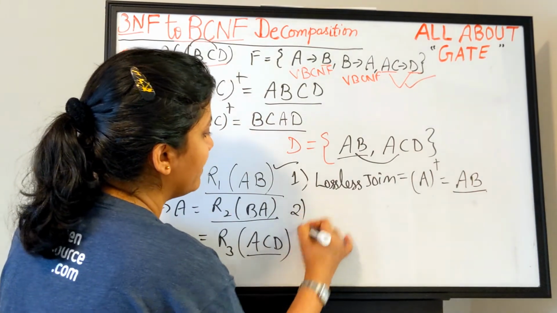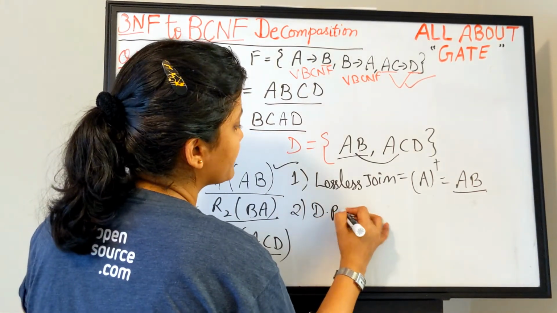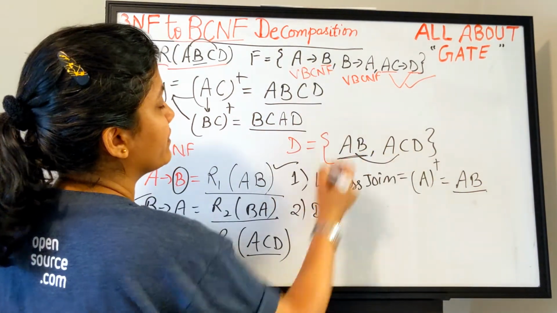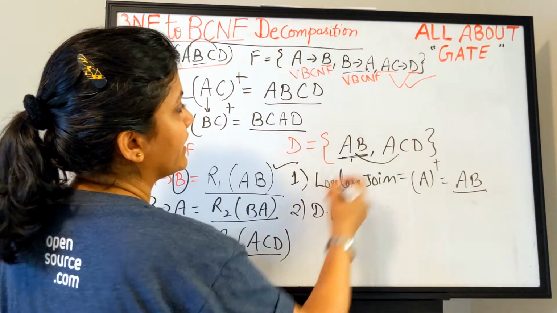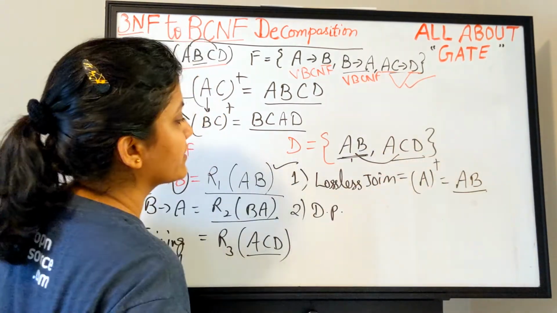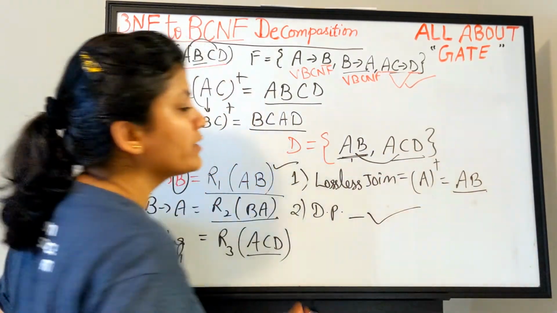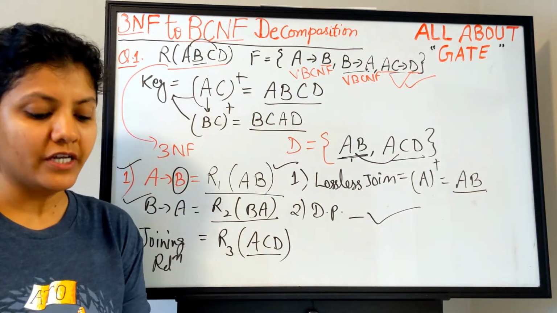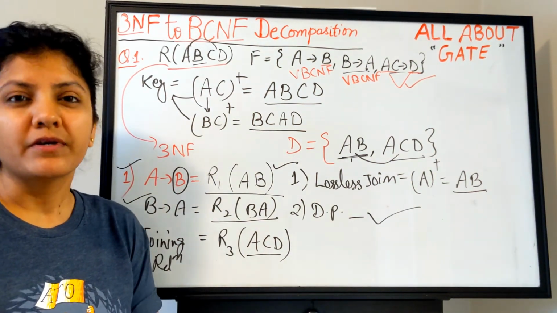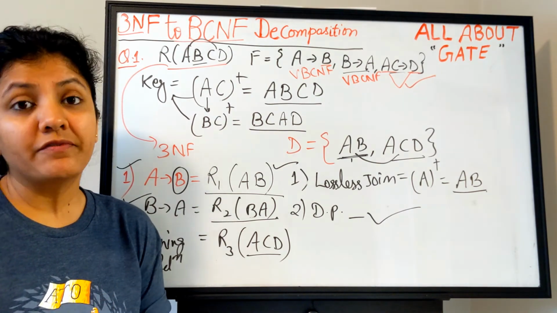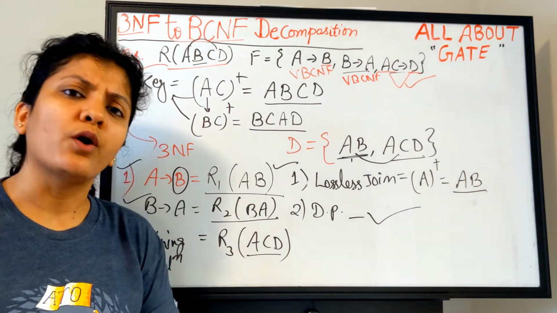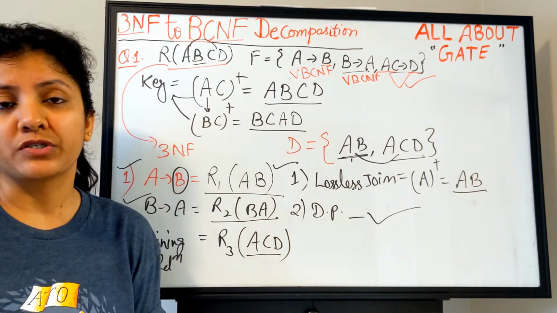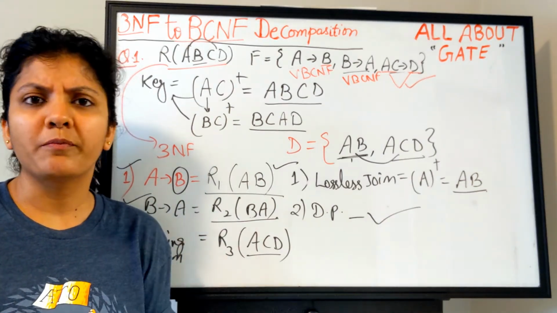Now the second property, that is dependency preserving. So let's check one by one. A to B satisfied here. B to A satisfied here. AC to D satisfied here. So this is also true. All the three functional dependencies are preserved even after the decomposition into BCNF. So guys, it is not so that every time you decompose into BCNF, you are always going to lose functional dependencies. No. Sometimes you might lose the functional dependencies and sometimes all are preserved.